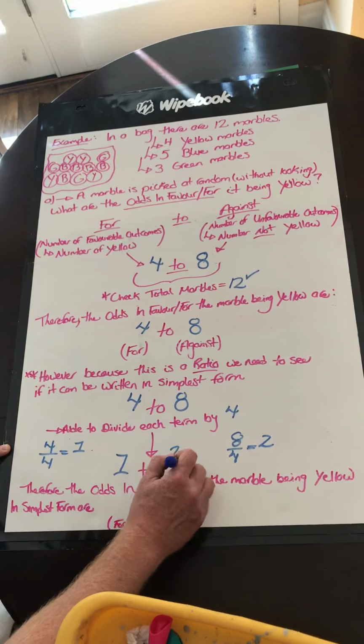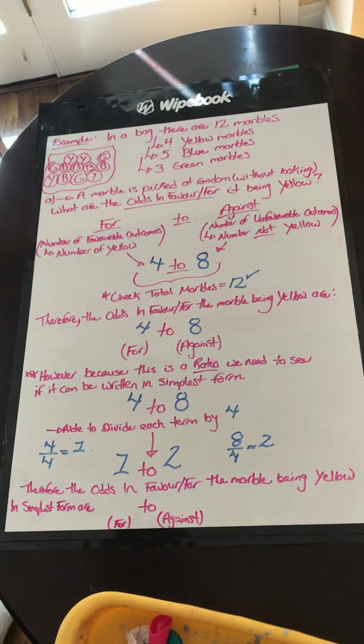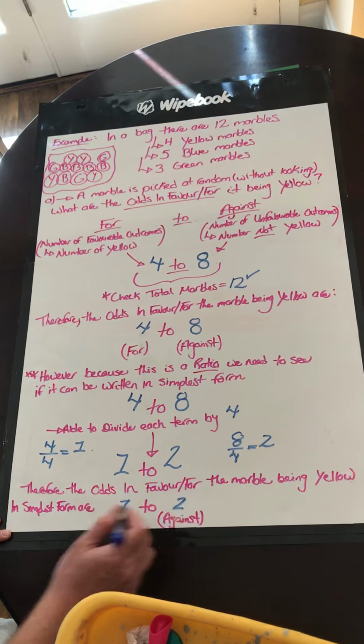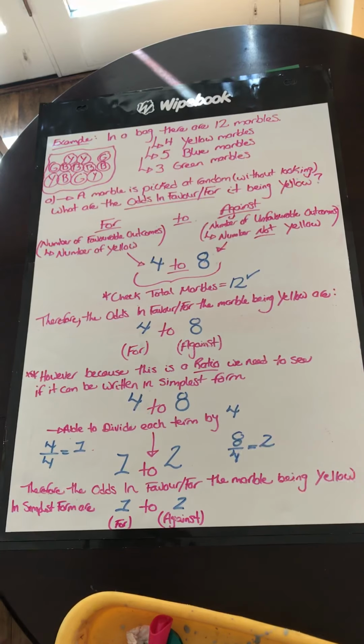So now the odds in favor of it being yellow are 1 to 2. Therefore, the odds in favor of the marble being yellow in simplest form are 1 to 2.